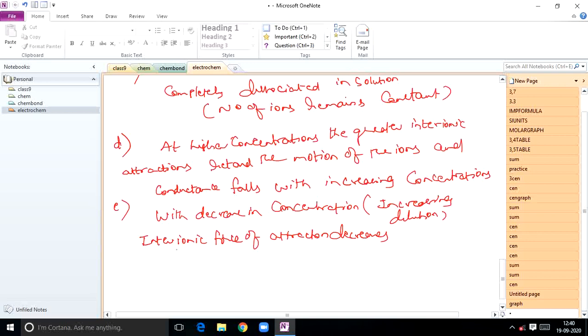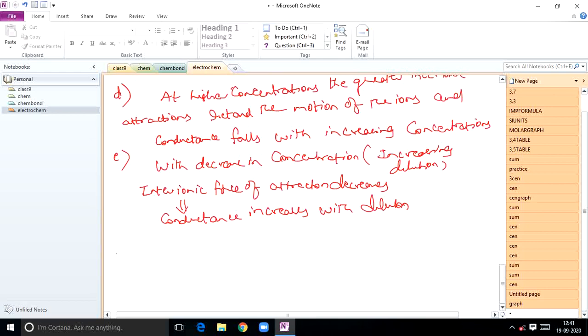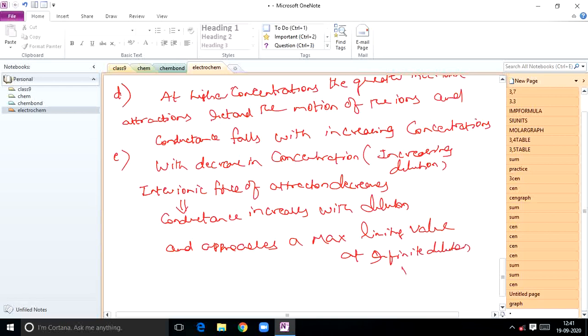So conductance increases with dilution and approaches a maximum limiting value at infinite dilution. That maximum limiting point we call lambda m naught.